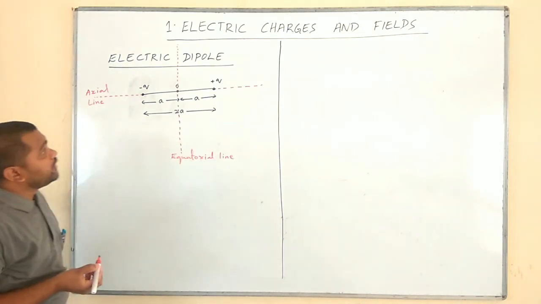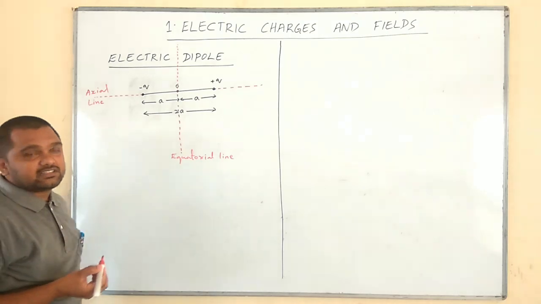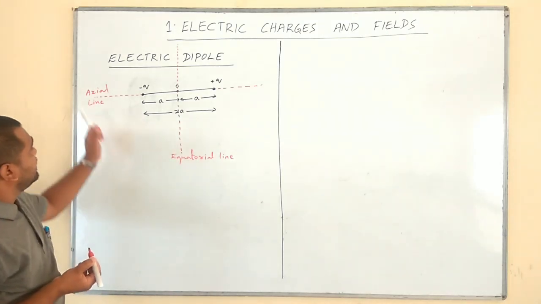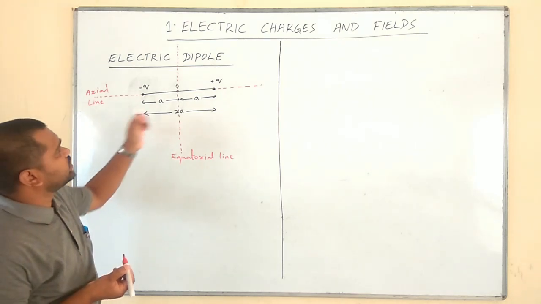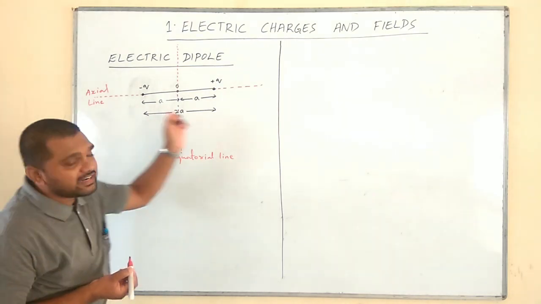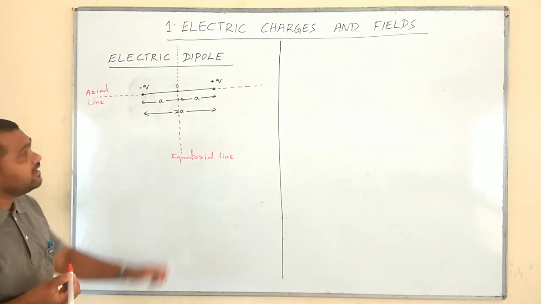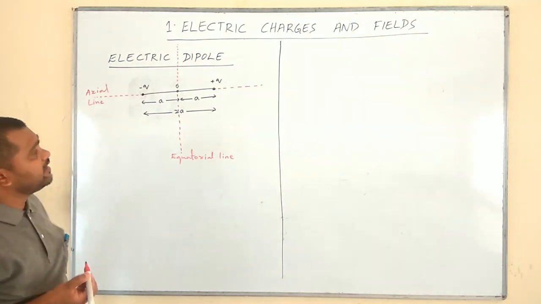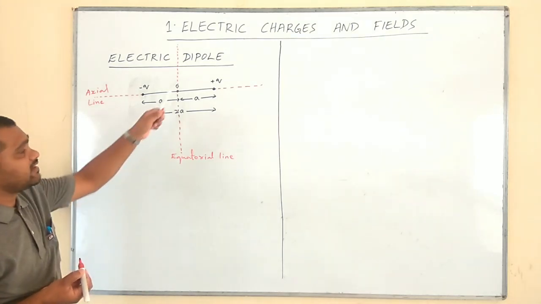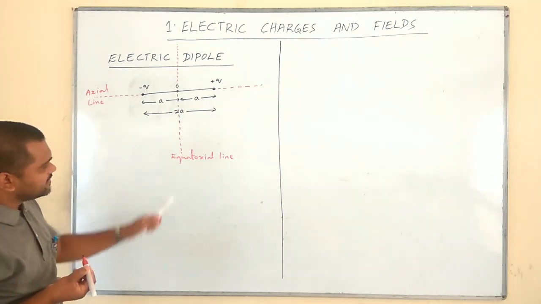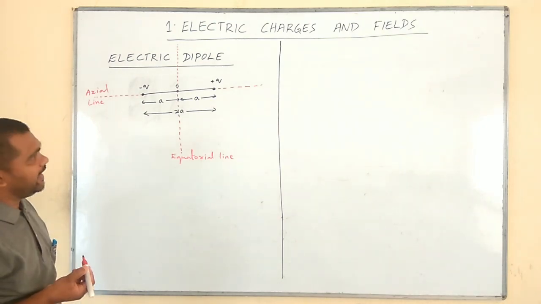Like this. Two equal and opposite charges separated by a small distance is said to form an electric dipole. An imaginary line which passes through the center of the electric dipole along its axis, along its length is said to be the axial line. Similarly, an imaginary line which passes through the center of the electric dipole perpendicular to its length or dipole axis is said to be the equatorial line.